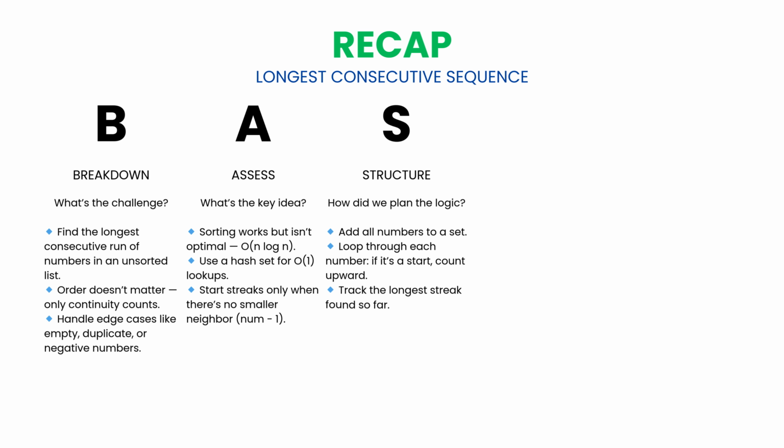The logic flows like this. Add every number to a set for O(1) lookups. For each number, check if it's the start of a sequence. If it is, count upward until the streak ends. Keep track of the longest streak found. At the end, return the maximum streak length.